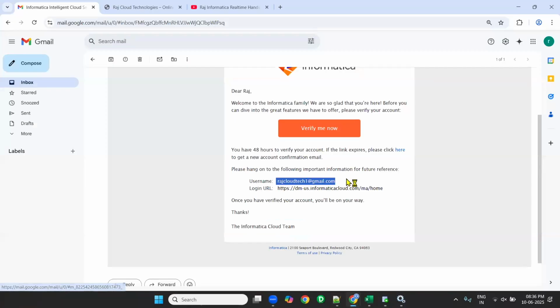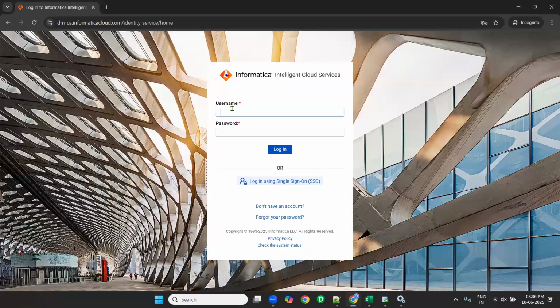This is the username and this is the password. This is how we created the trial account and installed Secure Agent also.